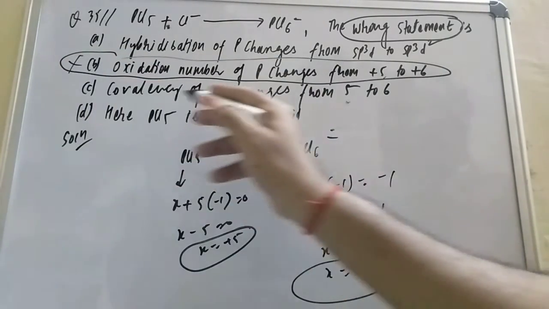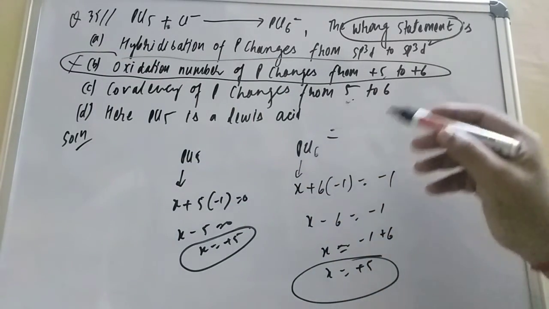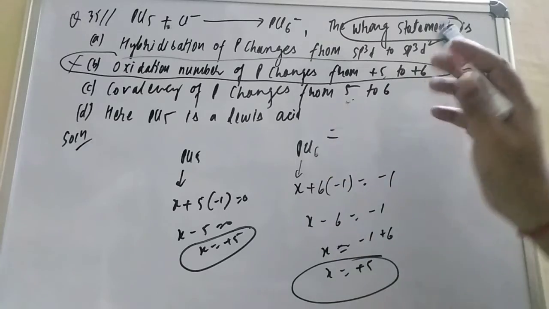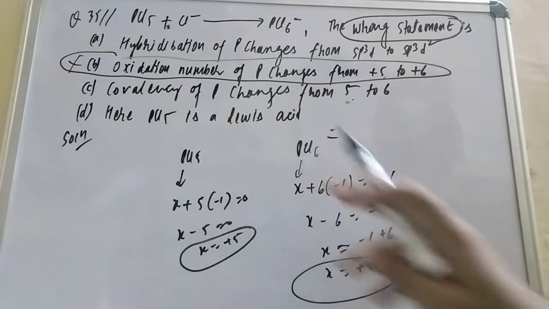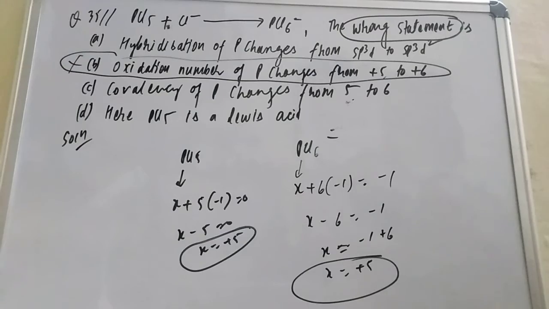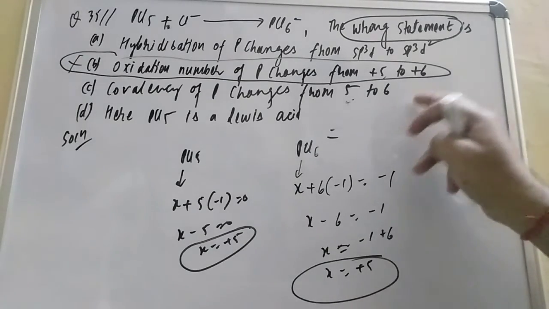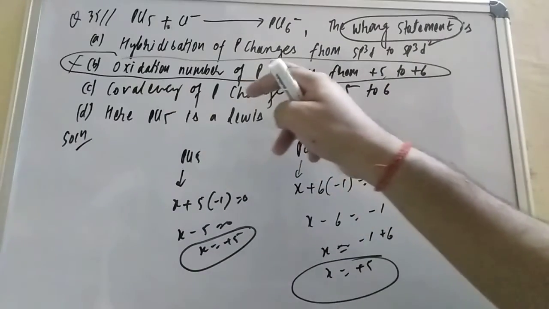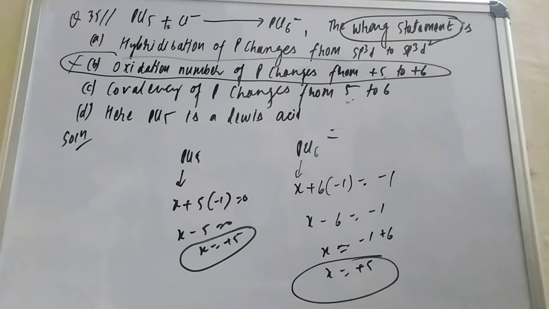If you talk about covalency of phosphorus changing from 5 to 6, 5 bonds to 6 bonds, that is correct. Here PCl5 is a Lewis acid. Why? Because of the presence of vacant d orbitals. This is a Lewis acid, there is no doubt about it. So the wrong statement is that the oxidation number of phosphorus changes from plus 5 to plus 6.